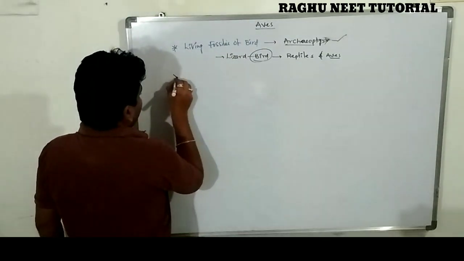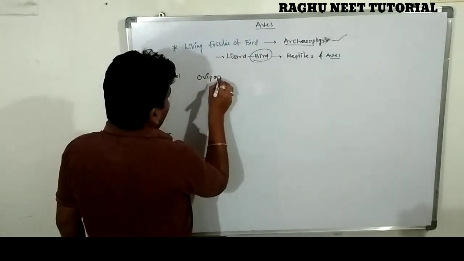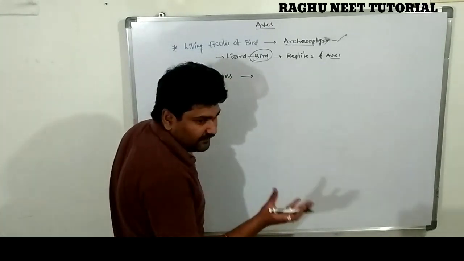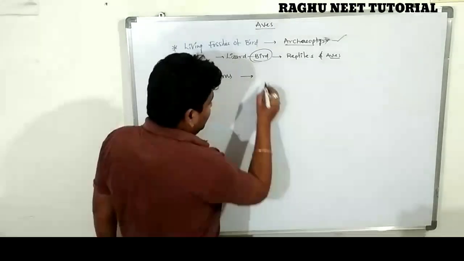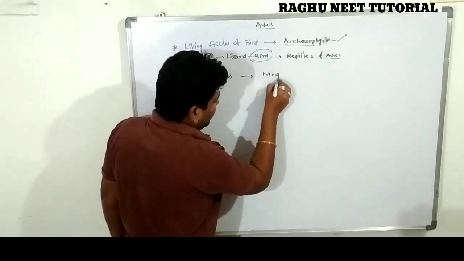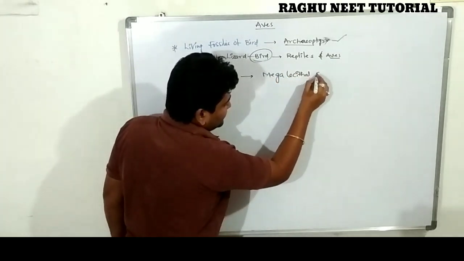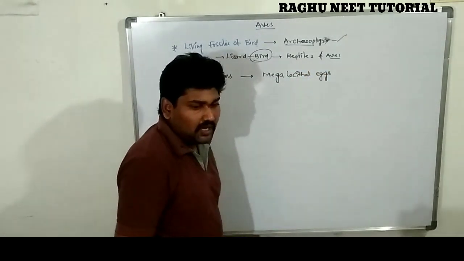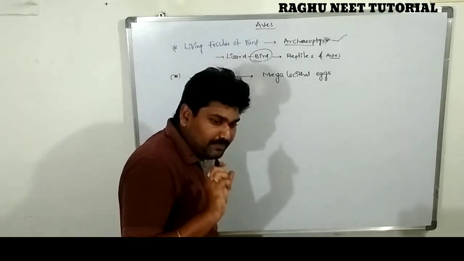Okay. So next, these are oviparous. We know that oviparous organisms lay eggs. Megalecithal eggs, very, very important. The eggs are megalecithal. Some of the organisms are mesolecithal. Some of the birds lay mesolecithal eggs.